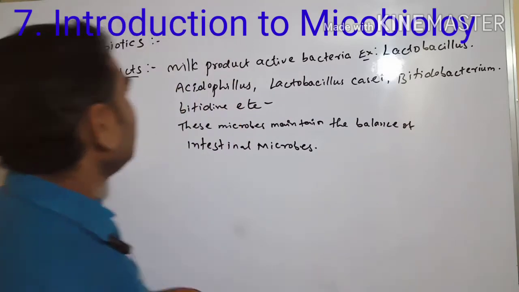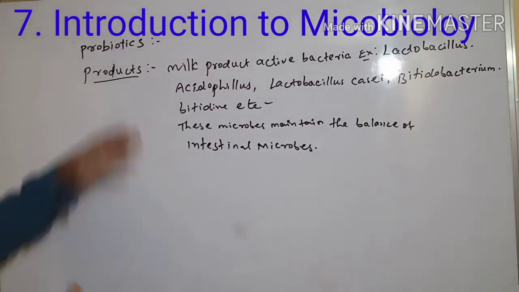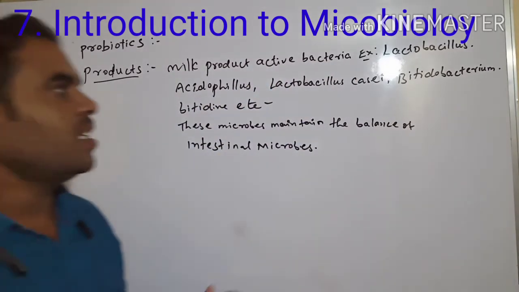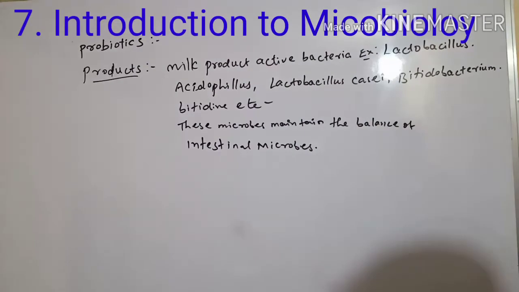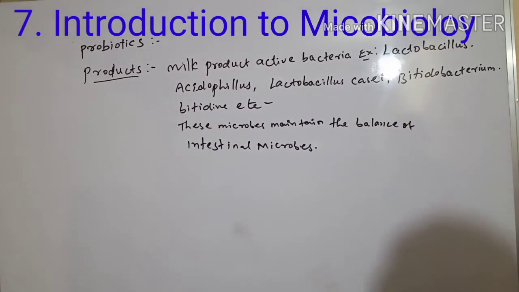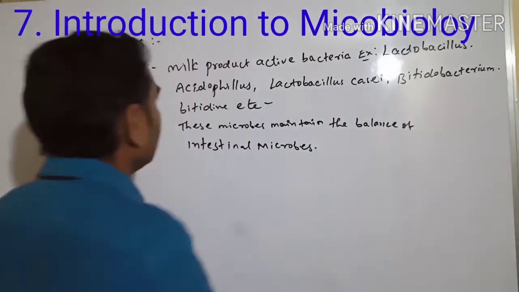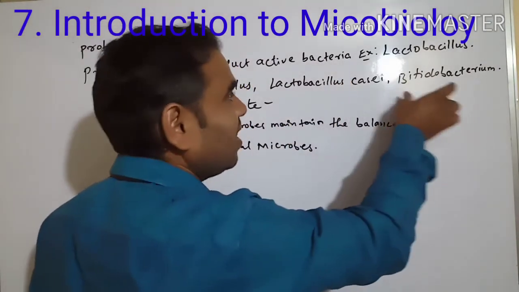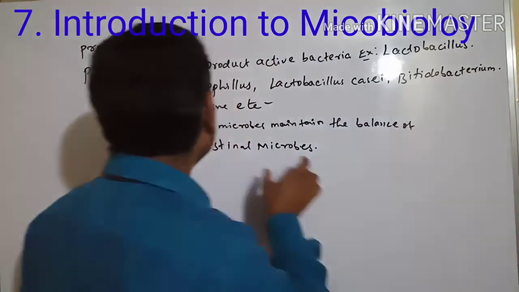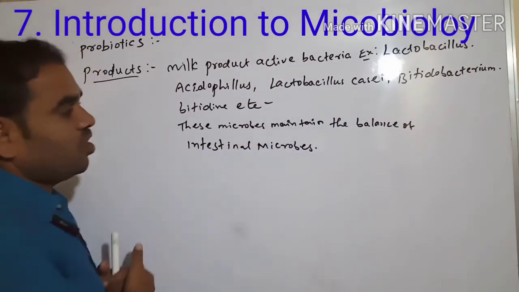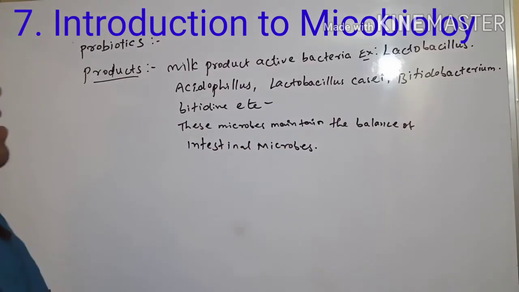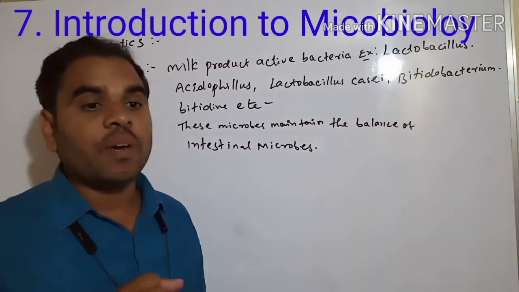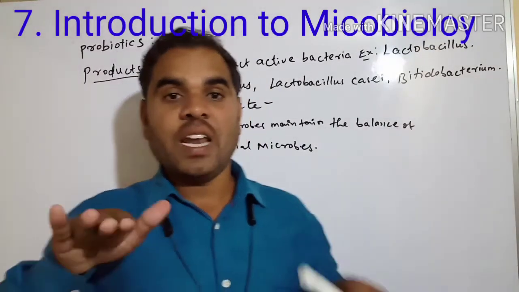See, in the probiotics, milk product, active bacteria is there. Which active bacteria? It is a lactobacillus bacteria. In this, acidophilus is there, lactobacillus casei, and Bifidobacterium, betidine, etc. These microbes maintain the balance of the intestinal microbes.